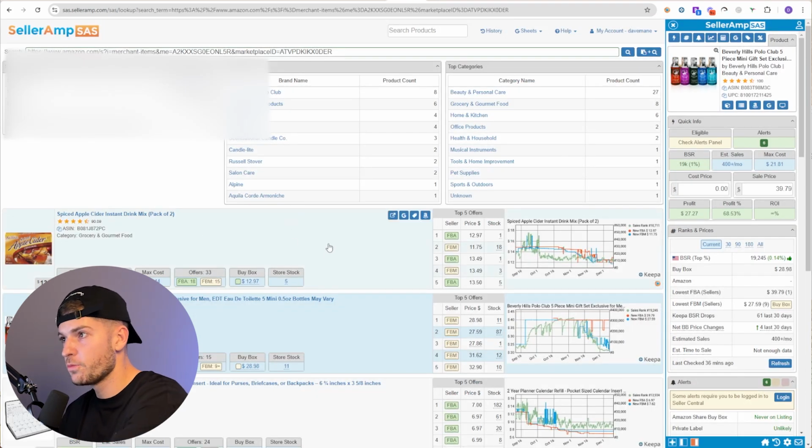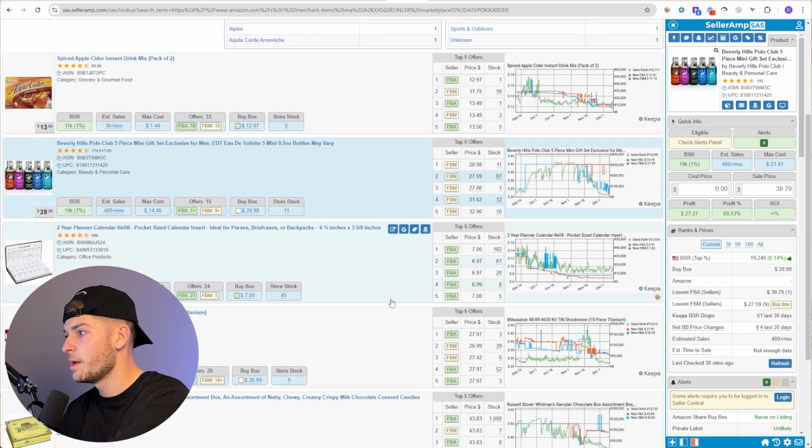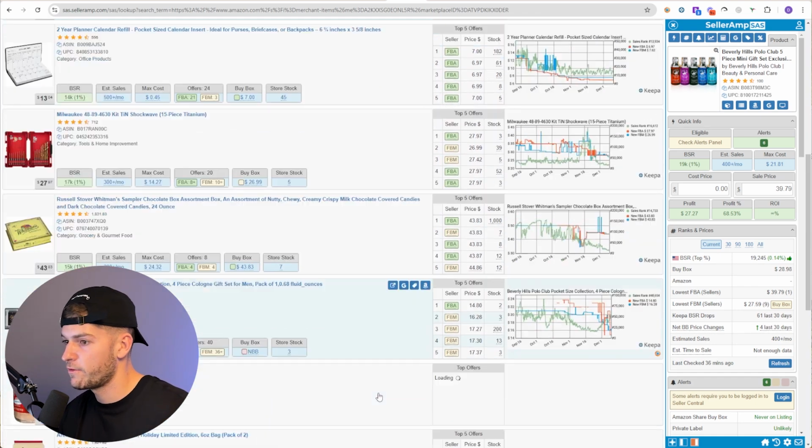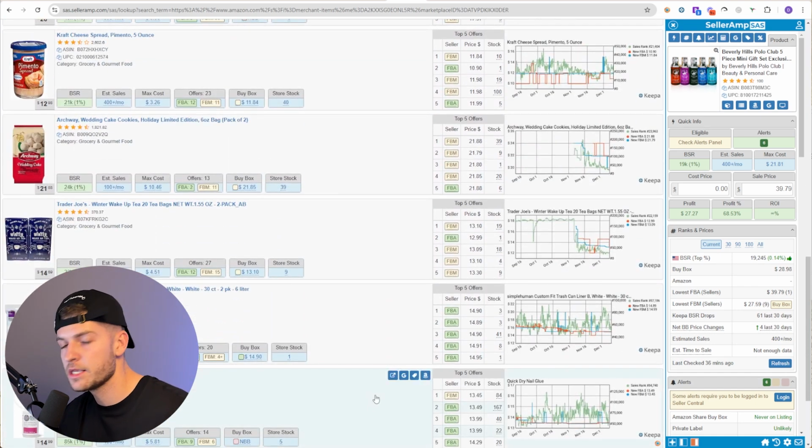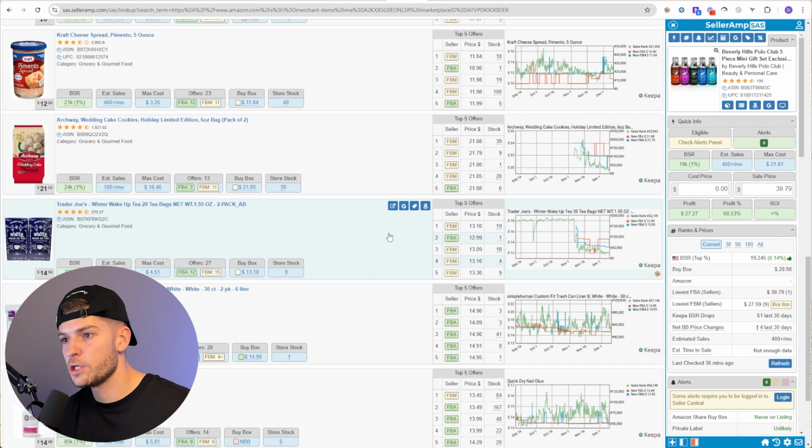Look at this. The first 2 products on this seller's page are already profitable. Potentially these other ones down here could also be profitable if I were to go through these. But this is the process of reverse sourcing. This is why it works so well, because we're literally just taking someone else's work and implementing it for ourselves. Now, you have to know how to analyze a product after.